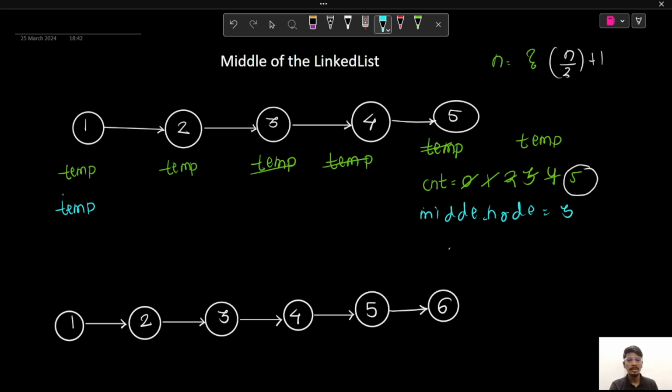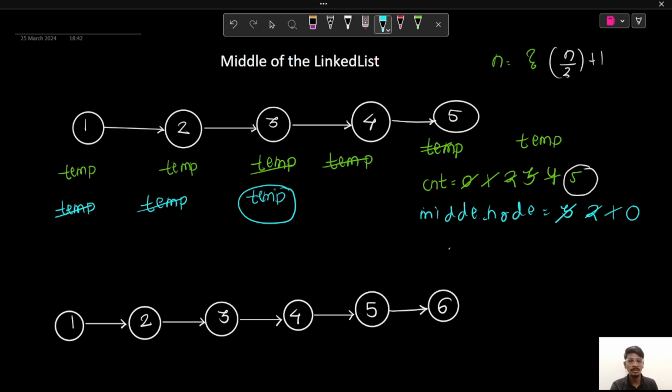Now, as our temp is pointing to node 1, we'll decrement our middle node value. So it will become 2 and we'll move our temp to the next node. Now our temp is pointing to node 2. While moving ahead, we'll decrement our middle node value. So it will become 1 and we'll move our temp to the next node. So temp is pointing to node 3. Now we'll decrement our middle node value and it will become 0. As it has become 0, our temp is pointing to the middle of the linked list. So now we'll break and we'll return our temp as our answer, which is nothing but the middle of the linked list. So that was the brute force approach to solve this question.